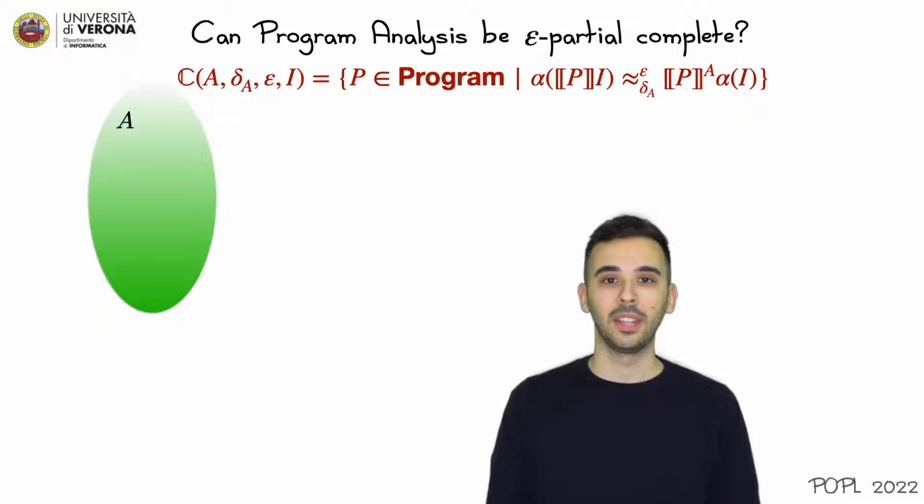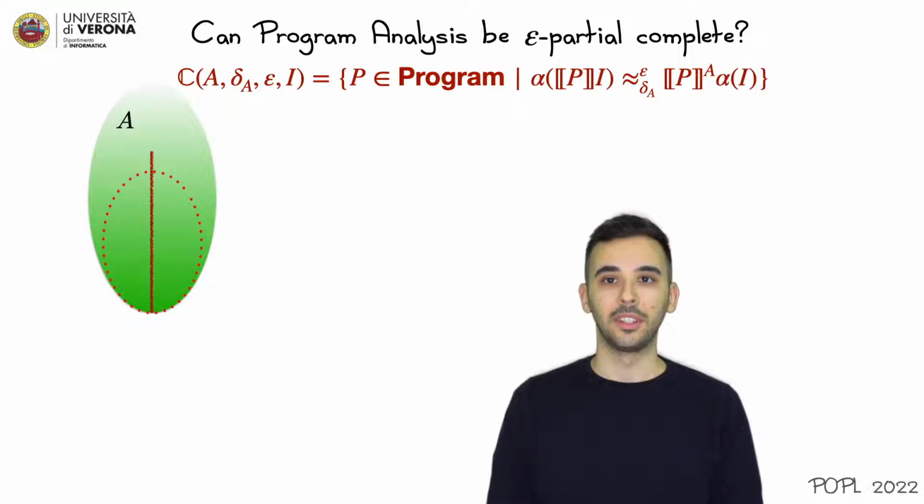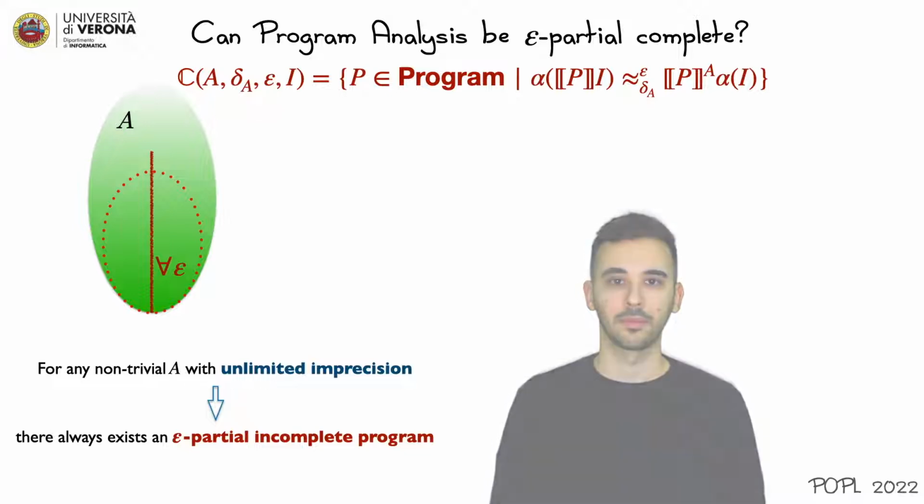Given an abstract domain and an epsilon bound, if an element of our abstract domain has larger error and this holds for all epsilon, then we say that the abstract domain has unlimited imprecision. We prove that this is true. If this is true, then there always exists an epsilon partial incomplete program, namely a program which makes the analysis imprecise above all epsilon.